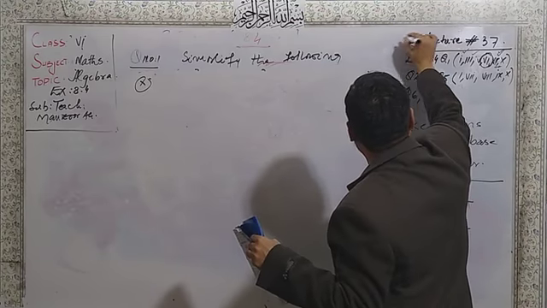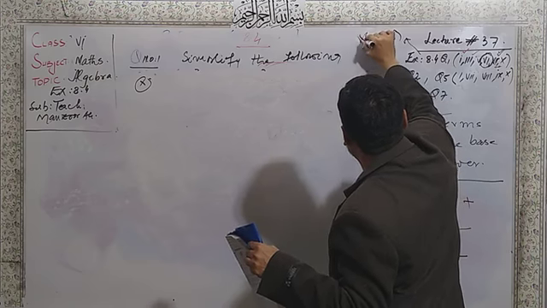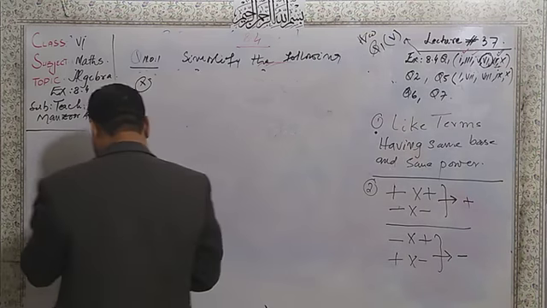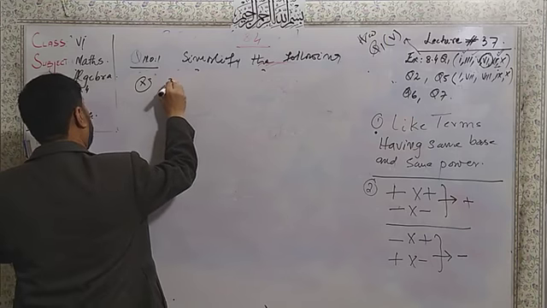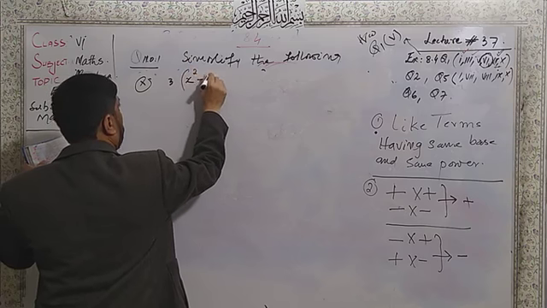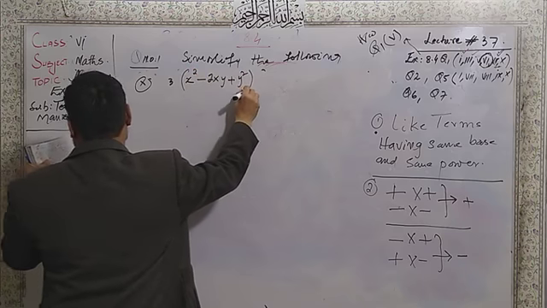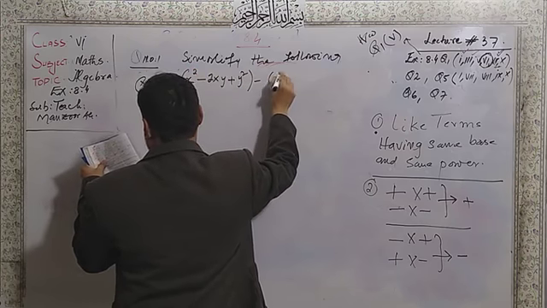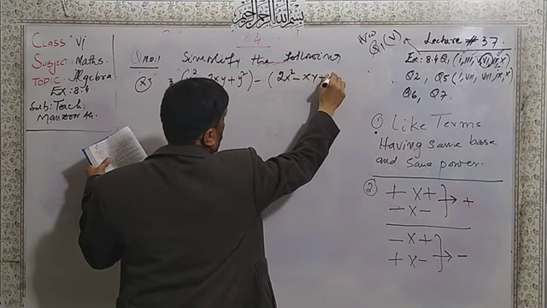That is the question number 1, part number 5 is the homework. Part number 5. These students are doing the part number 10. 3 x square minus 2xy plus y square, and after that bracket started 2x square xy plus y square.